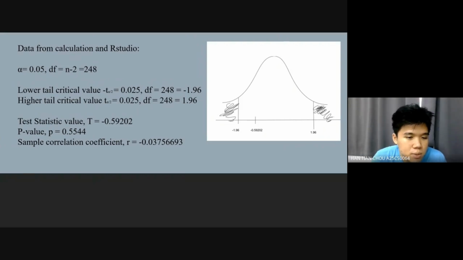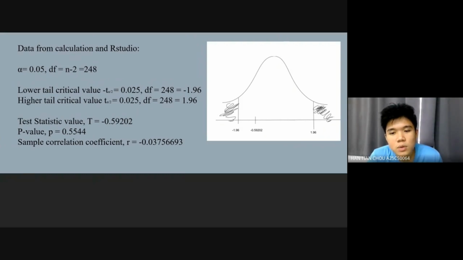P value P is equal to 0.5544, which is the surprise index, and 0.5544 is high, which means that the result is normal and expected under the null hypothesis. And the sample correlation coefficient R equals negative 0.03756693. This gives a very weak relationship.